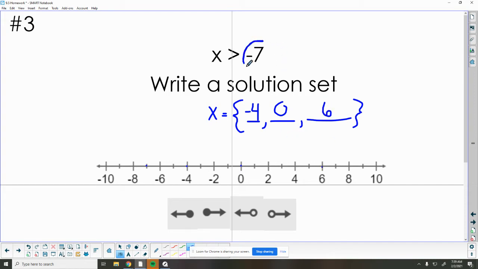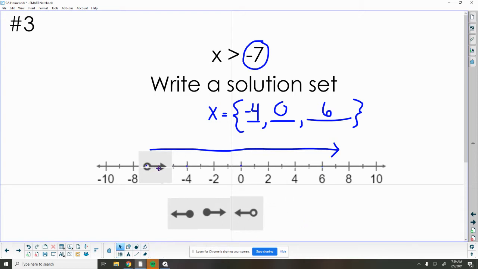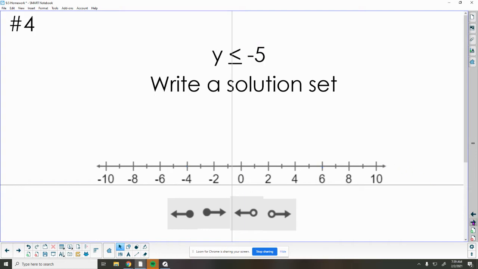6 is bigger than -7. Now I need to graph -7 and my garage door is not shut, so it's open. I want to grab the open circle that goes to the right to show that it's bigger. I'm going to put the open circle on -7 and it goes to the right. It can't be -7, but it is anything greater than -7.